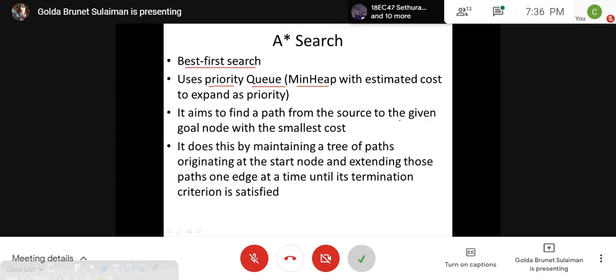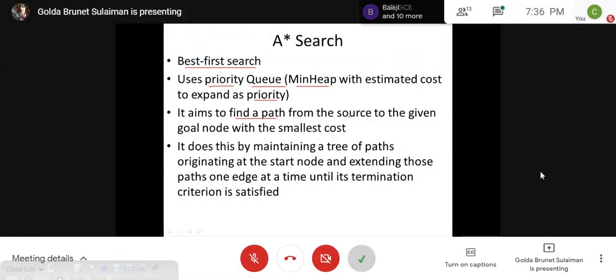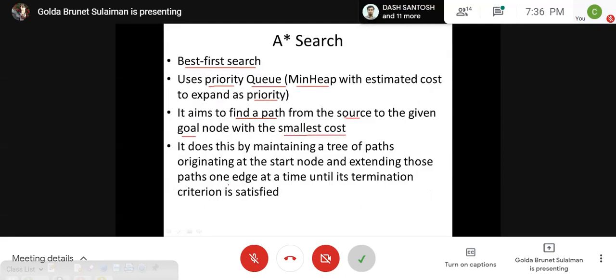When we have more paths to explore, which path we are supposed to explore, that will serve as the priority. And again the aim of this is to find a path from the source to the given goal with the smallest cost. And how does it achieve this? This is achieved by maintaining a tree of paths originating at the start node and extending those paths one edge at a time until we meet our criteria, whatever goal that we have set.